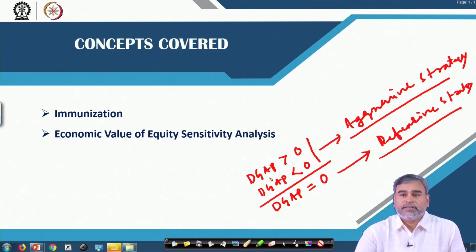But in many cases, as you know, interest rate prediction is relatively difficult, and forecasting interest rates is one of the riskiest strategies in the market.